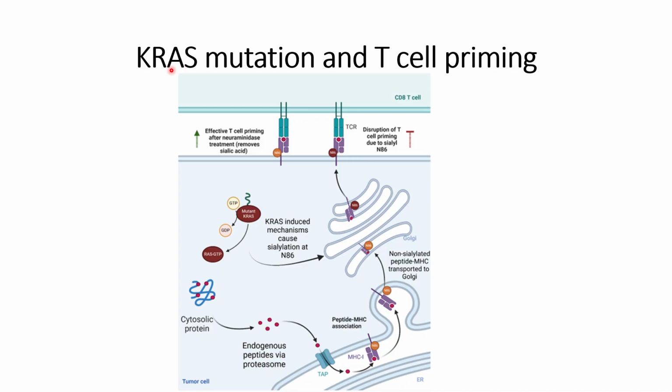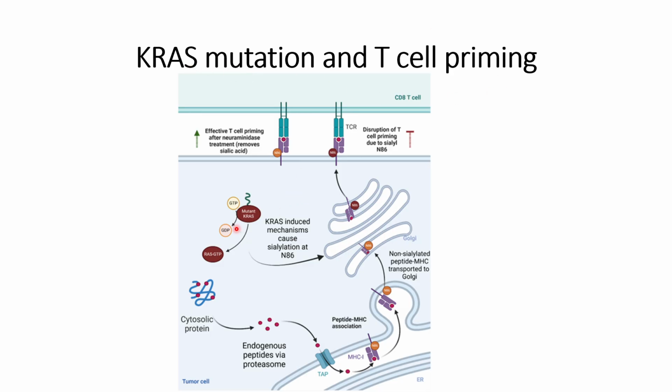this GTP-bound active state triggers downstream signaling towards proliferation and migration, by triggering survival pathways, thereby preventing the cancer cells from undergoing programmed cell death. This is one of the reasons pancreatic cancer cells continue to grow. Now we'll discuss how it is related to T cell priming.